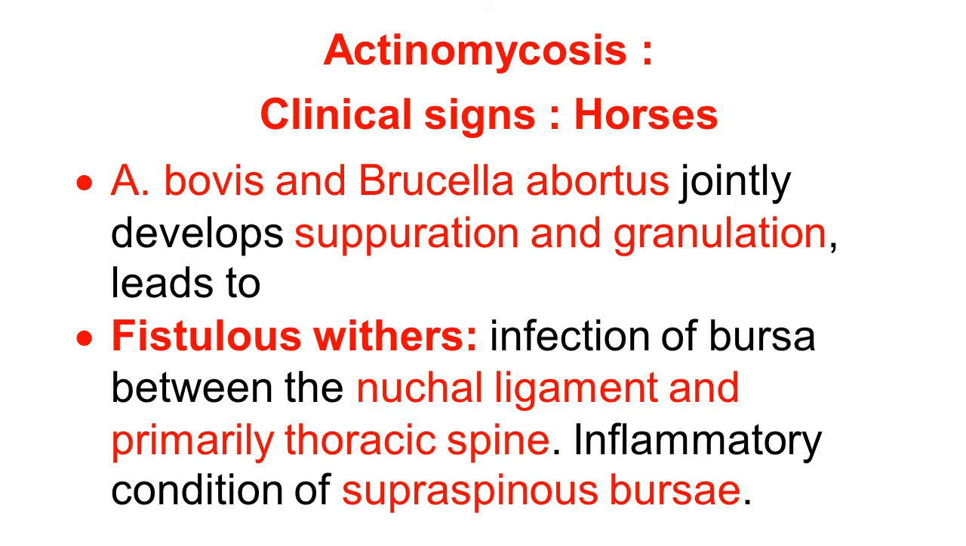Actinomyces bovis and Brucella abortus both jointly cause suppuration and granulation, and they produce two types of diseases in horses. One is fistulous wither and the other is poll evil. Fistulous wither means a fistula at the wither. This is caused by infection with both Actinomyces bovis and Brucella abortus.